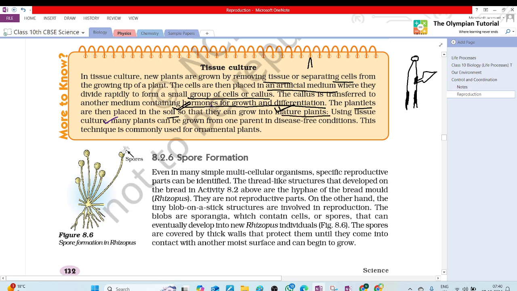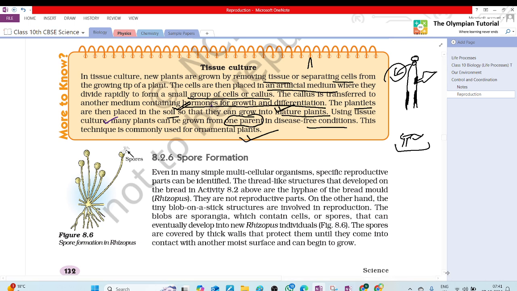Are you getting what we have done? From the growing tip, a cell is taken and separated from the plant, then it is put in the artificial medium, a small plant is formed, and then it is kept in the soil. Using tissue culture, many plants can be grown from one parent, as we are studying asexual reproduction. So it is grown from one parent in disease-free conditions. This technique is commonly used for ornamental plants.